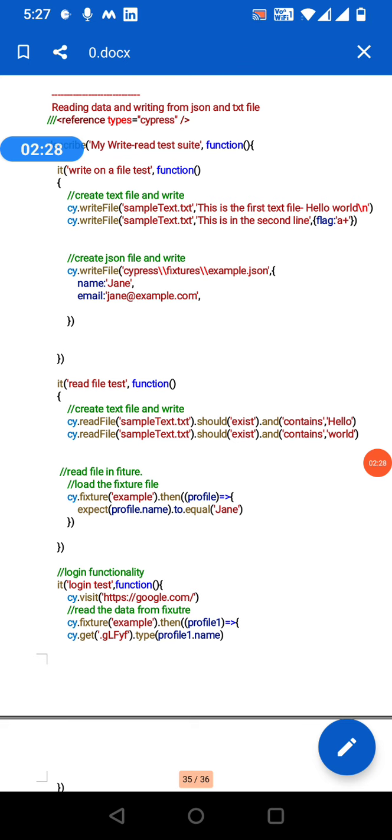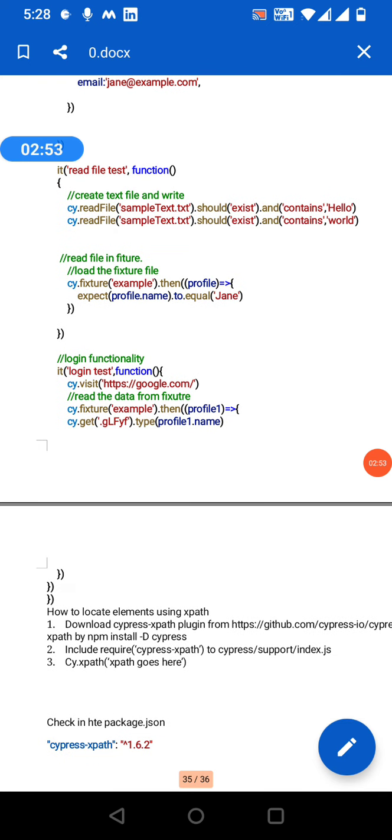Create a .txt file in the framework. writeFile sampletext.txt, and inside write whatever data you want to write. Then create a JSON file and write the data. writeFile, give the path of the JSON file, and inside write the data, so it will write into the JSON file.